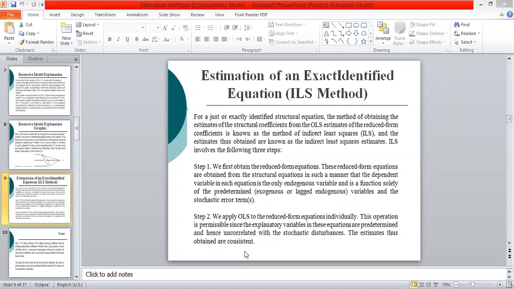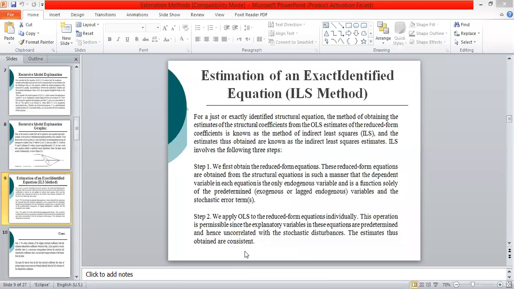Because in the reduced form equations, all the variables on the right side of the equation are predetermined, and they are likely to be uncorrelated with the disturbance term, as the OLS assumption requires. So in the reduced form equations, we are not violating any of the classical assumptions, and we can apply OLS to estimate the reduced form equation.